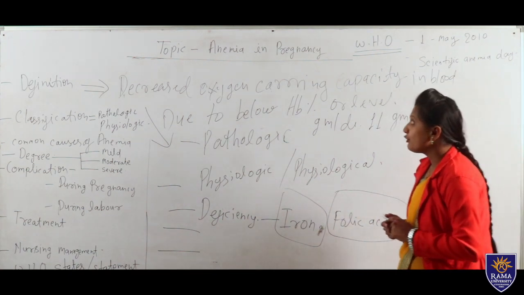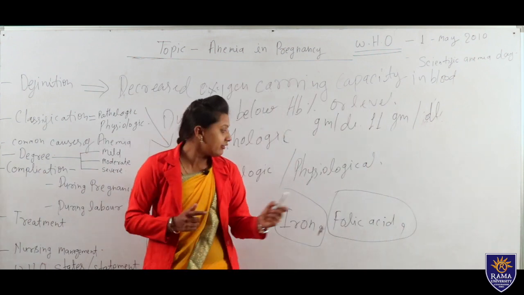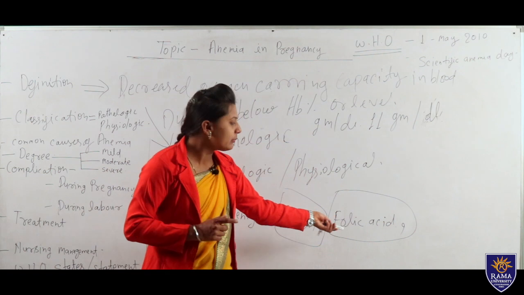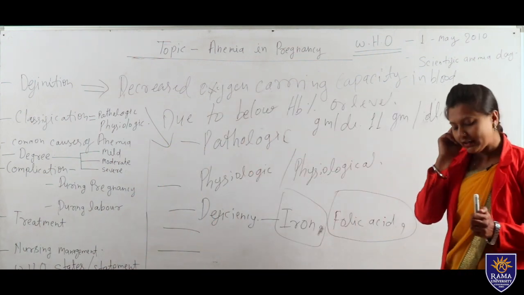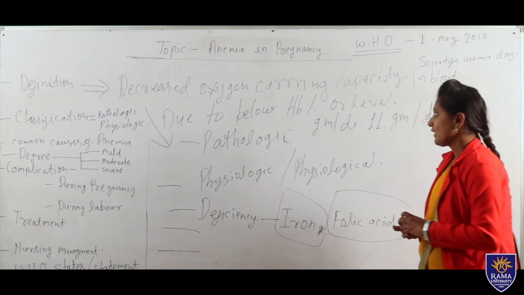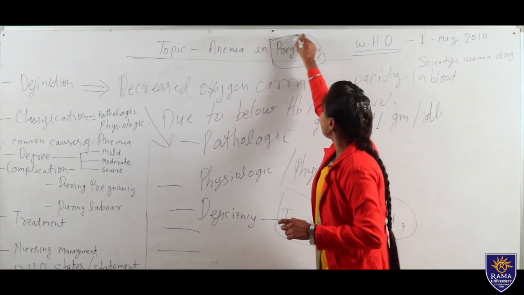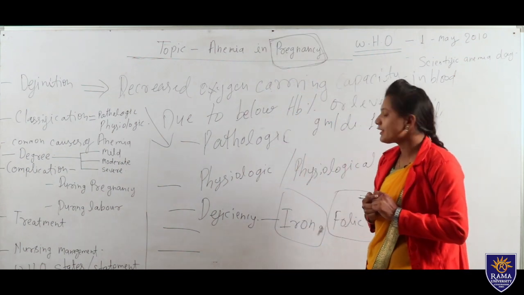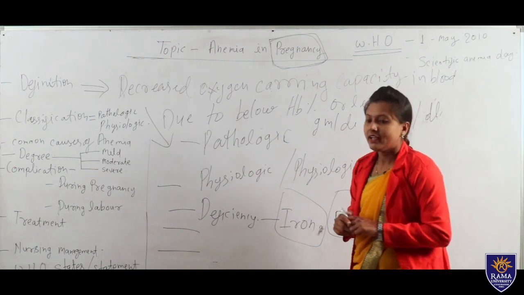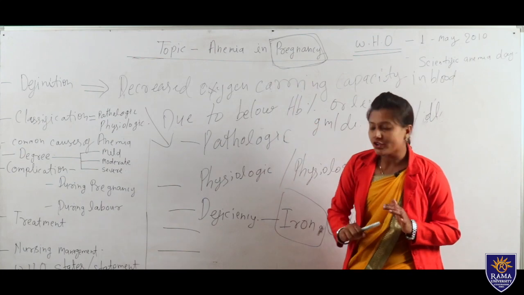Decreased folic acid level in the body will affect our hemoglobin level. So it depends on how much folic acid intake we are taking during pregnancy. The main focus of today's topic is pregnancy. Otherwise, anemia can also be defined in teenage girls and adults, but today we are discussing anemia in pregnancy.